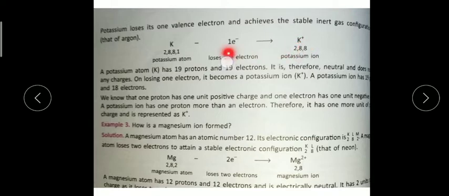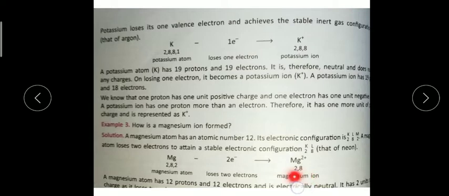If any metal, like you can see in the second example, magnesium, is losing 2 electrons, minus 2e is written, because the atomic number is 12 and the electronic configuration is 2, 8, 2. So there are 2 electrons in the outermost shell of magnesium. So magnesium will lose the 2 electrons to get the noble gas configuration of neon.